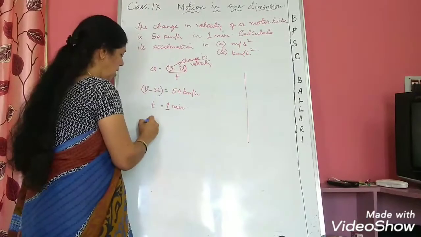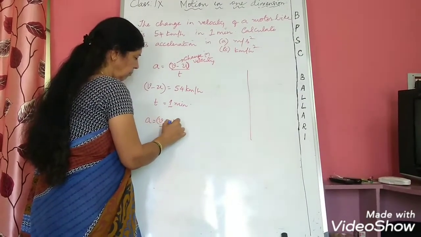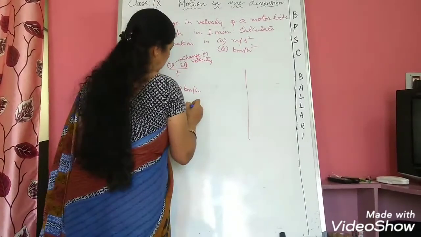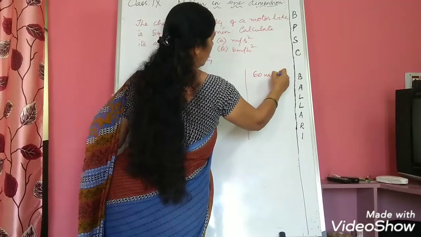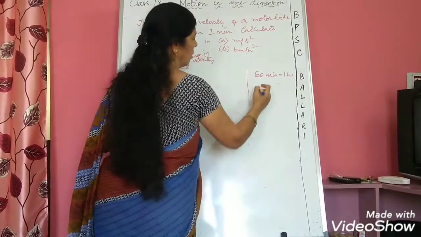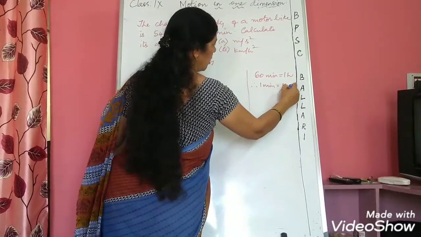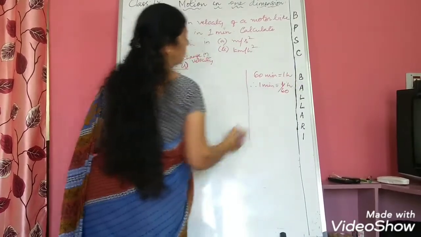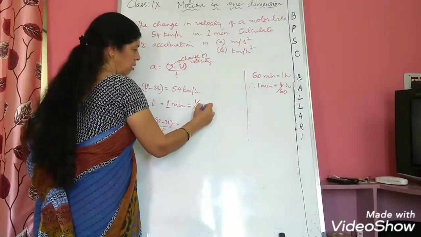Acceleration formula we know, a is equal to v minus u by t. Now 1 minute will be equal to how many hours? We know that 60 minutes is equal to 1 hour. Therefore 1 minute will be equal to 1 by 60th of an hour.